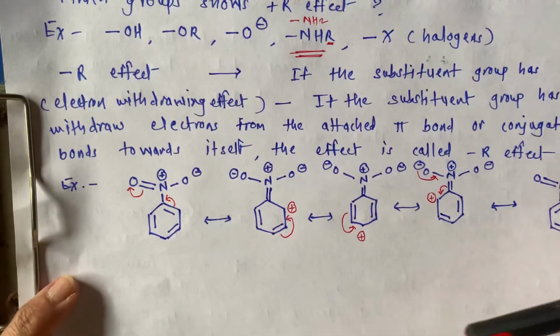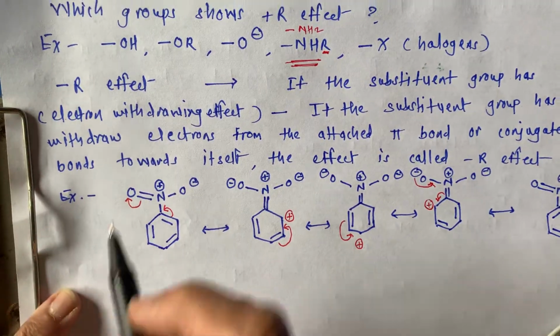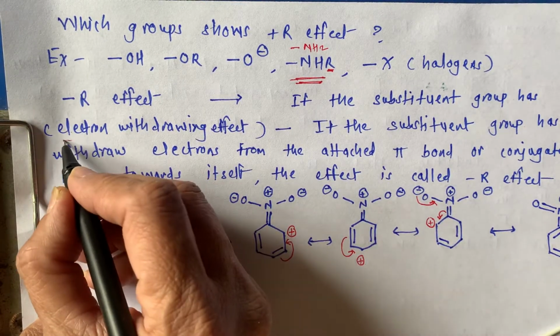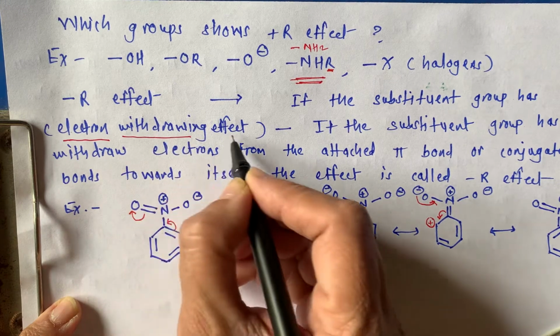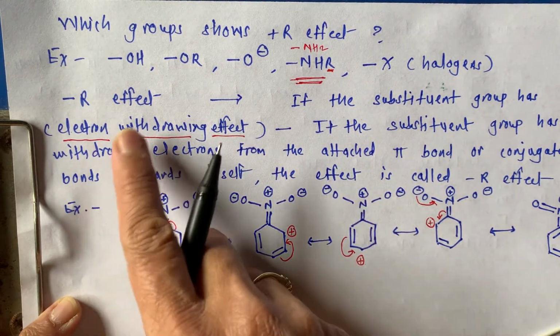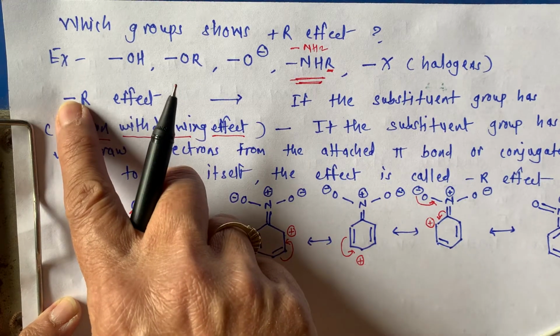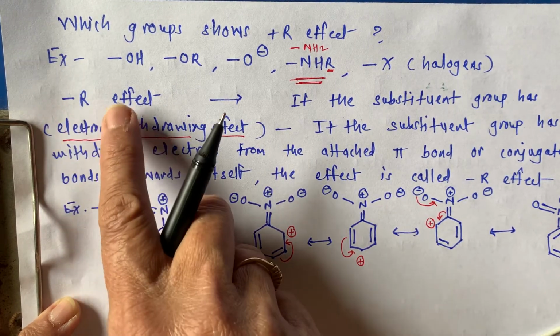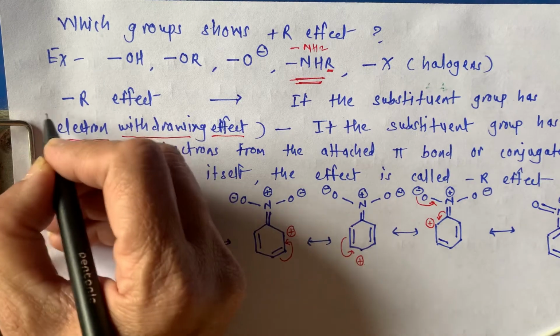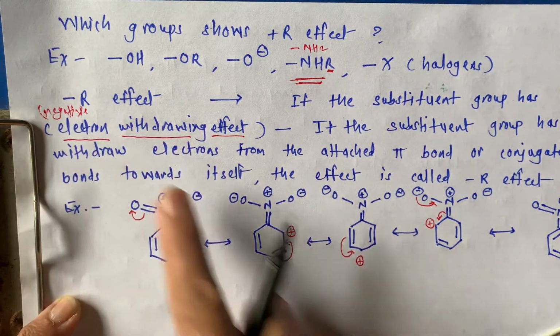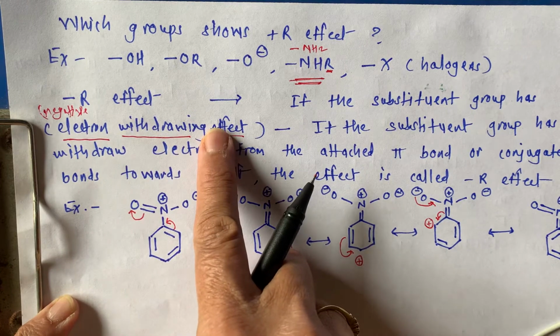Now the second part, that is minus R effect, and it is exactly opposite to the plus R effect. It is electron withdrawing effect. Plus R effect is electron donating effect, while negative R is electron withdrawing effect.